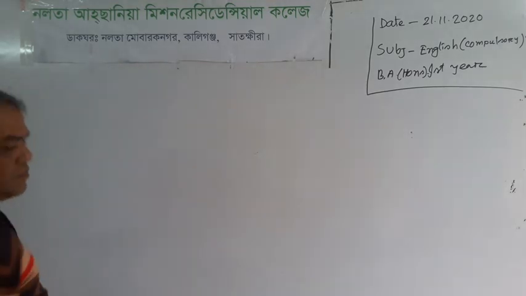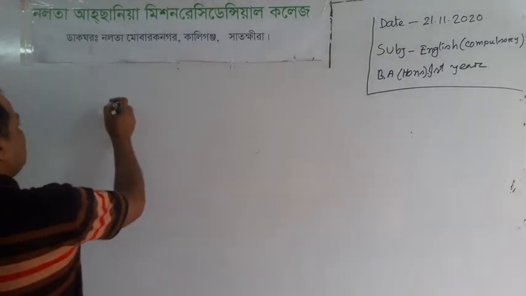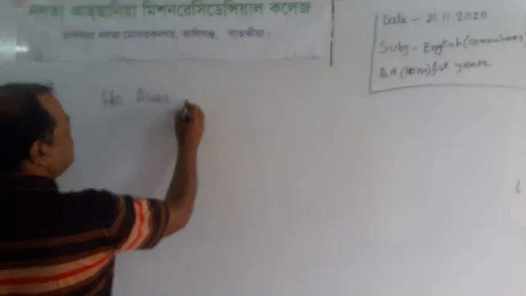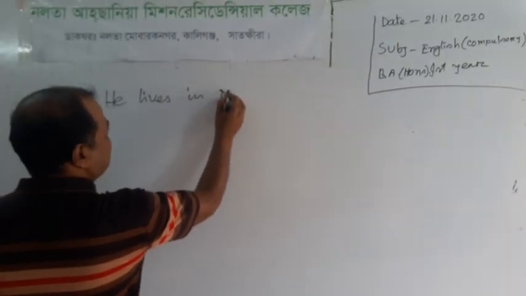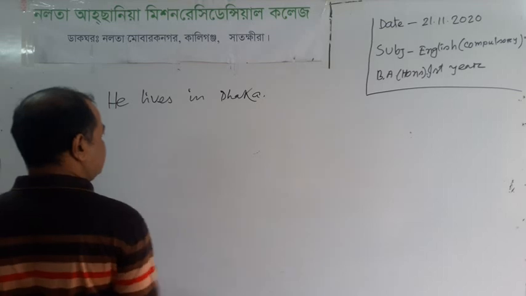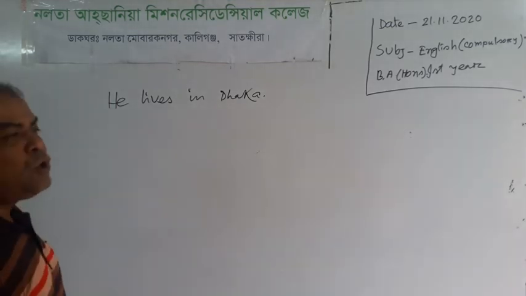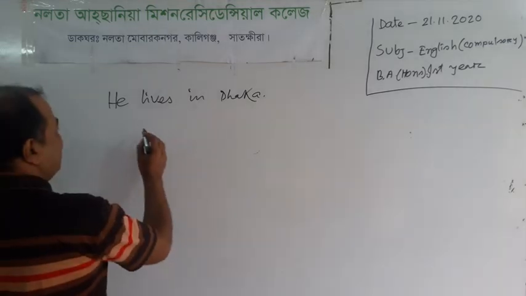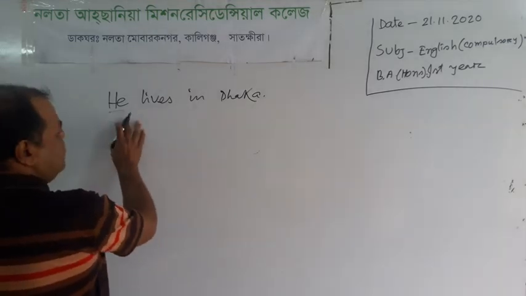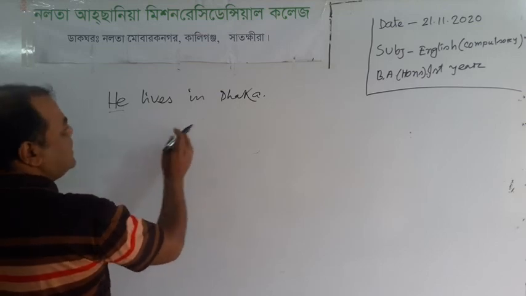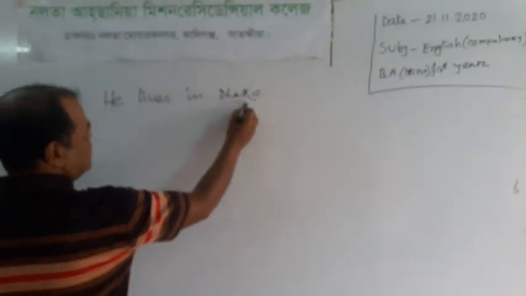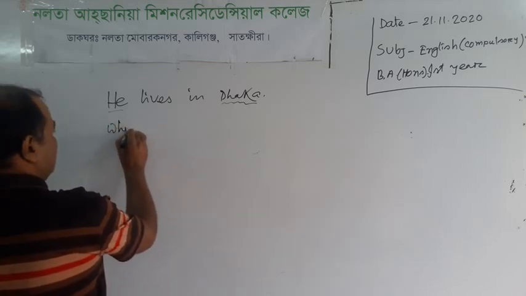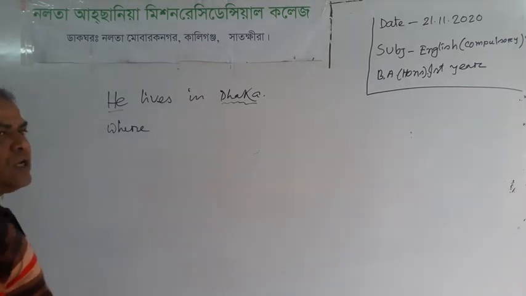Next sentence, we have to make another question. He lives in Dhaka. We have to make another WH question using this. Here, there is no name, no noun. We can use the place, so instead of place, we have to bring where. And there is no auxiliary verb.